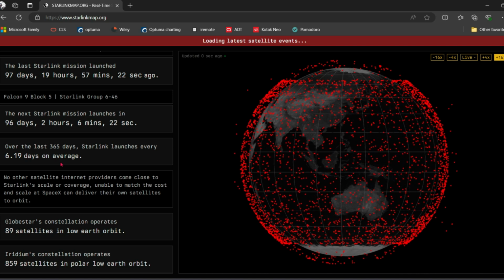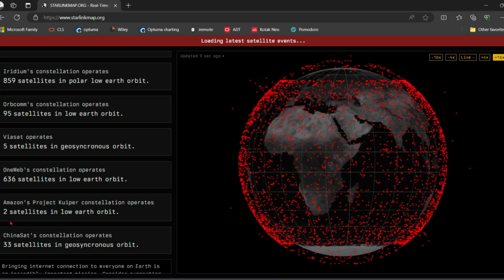What is the purpose of this Starlink project? Basically, what Elon Musk says is to give uninterrupted internet connection to even the remote corners of the world. People in remote areas, people in less densely populated areas can get access to this broadband network. No other satellite internet provider comes close to Starlink's scale or coverage. Competitors are unable to match the cost and scale at which SpaceX can deliver its own satellites to orbit.